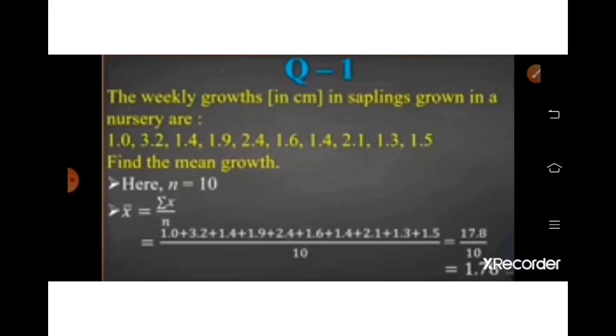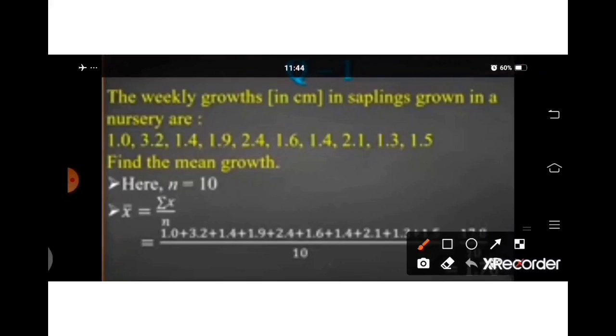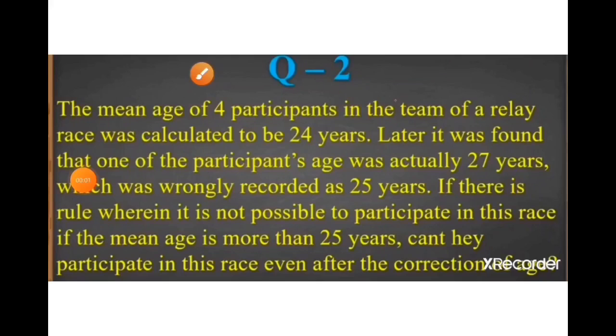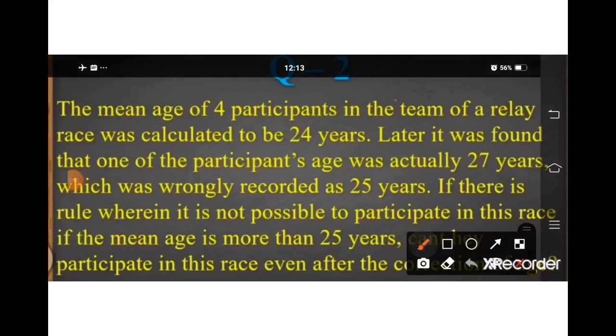We will make the total of all observations and divide by the number of observations. Here, the total of all observations is 17.8, divided by 10 equal to 1.78. So here mean equal to 1.78.